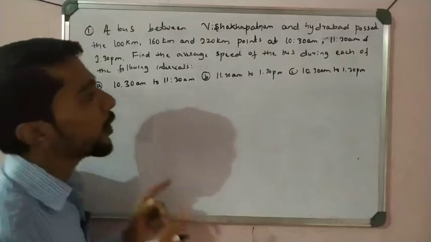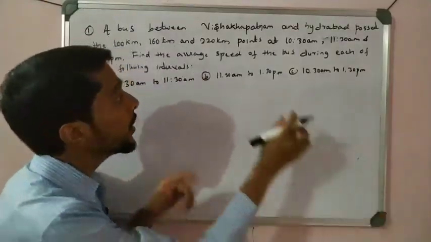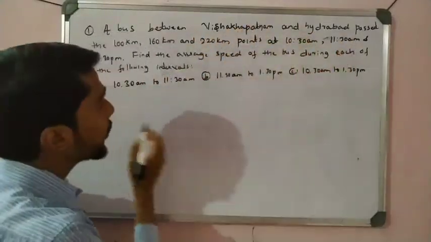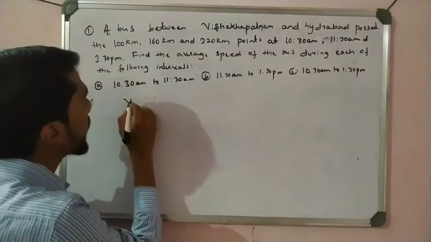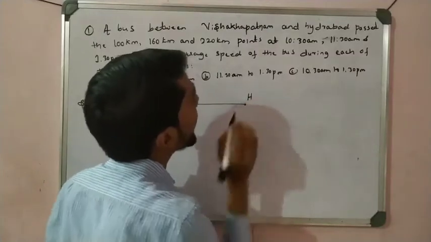Before going to solve A, B and C, let us first take a diagram here. Very important. See what is given: Vishakhapatnam and Hyderabad. One point is V, Vishakhapatnam, and the end point of the journey is Hyderabad, right? That is the point here.